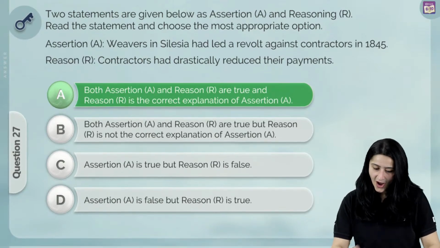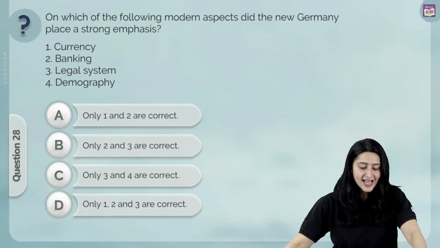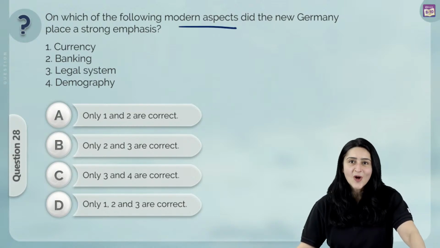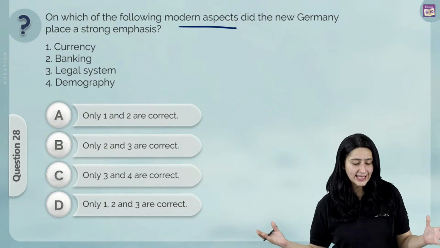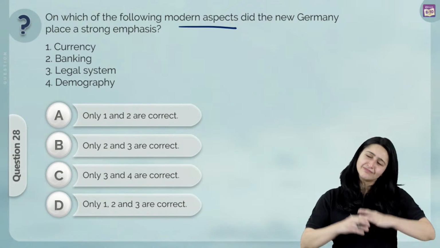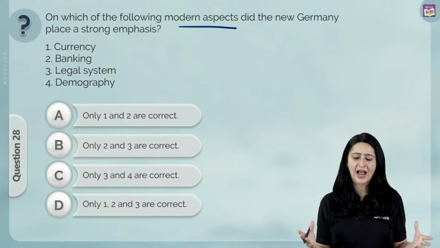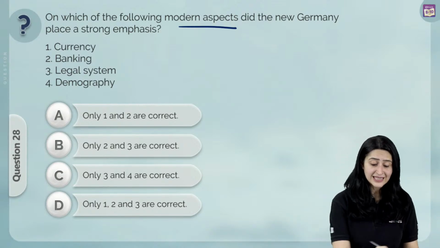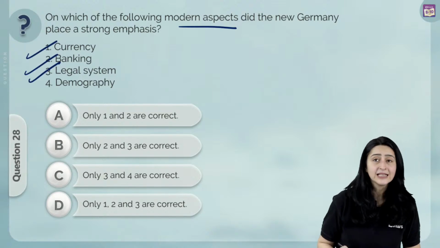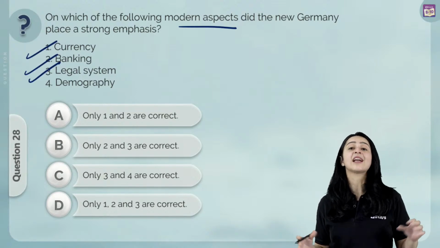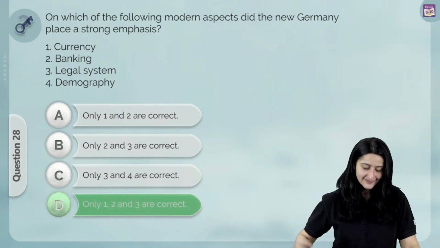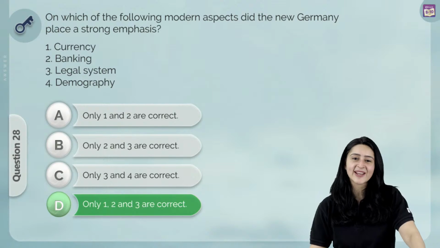All right, let's move on to our next question, which says, on which of the following modern aspects did the new Germany place a strong emphasis? Was it currency, banking, legal system, or demography? Well, logically, what would be the priority of a new nation state? Obviously, it would be central matters like currency, banking, and legal system. Demography is basically the study of the human population, not such a high priority. So we say that option D, 1, 2, and 3 are the correct answers, is our correct option.